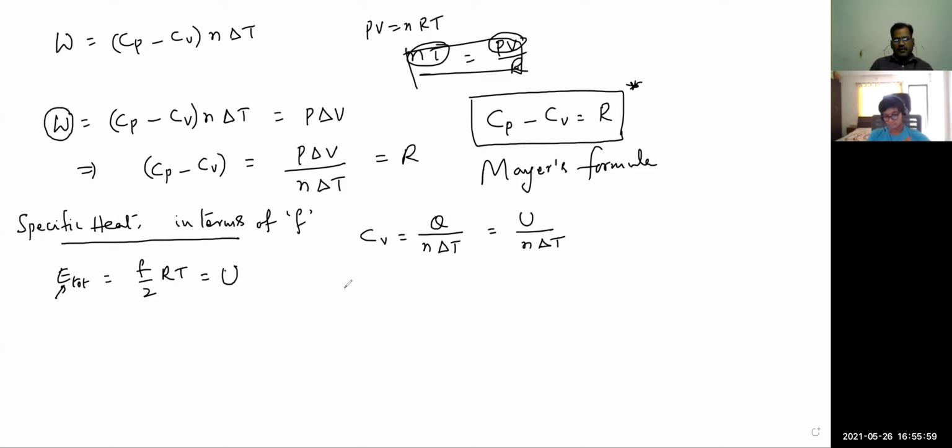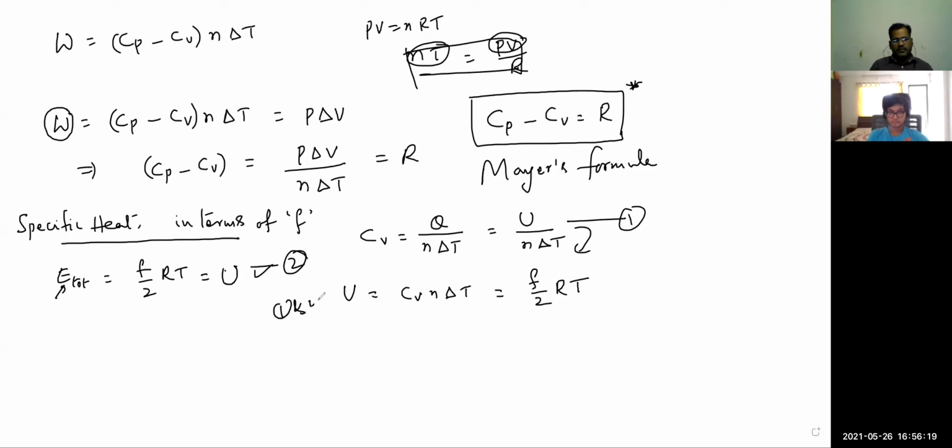Here U we got as CV n delta T from this expression, and in terms of degrees of freedom it is F by 2 RT. This is equation 1, this is equation 2.